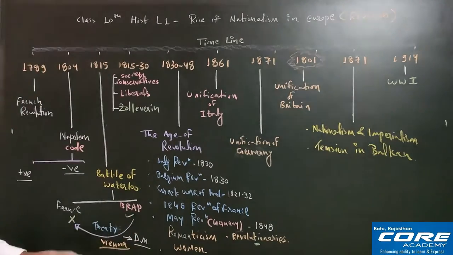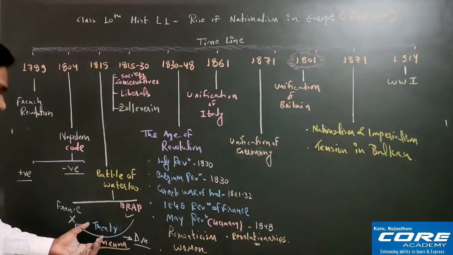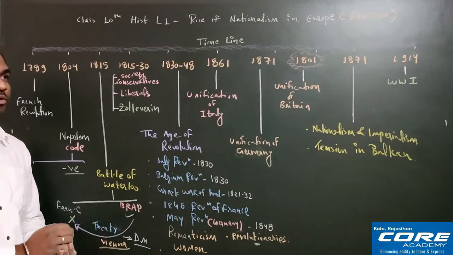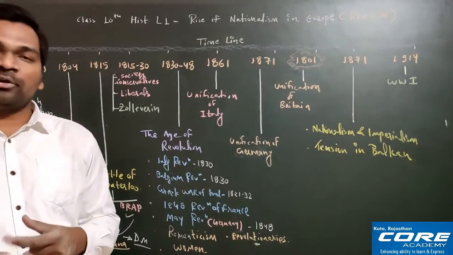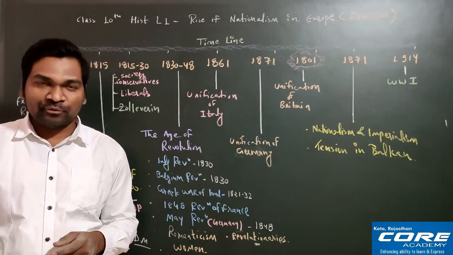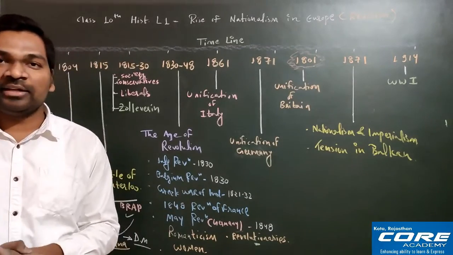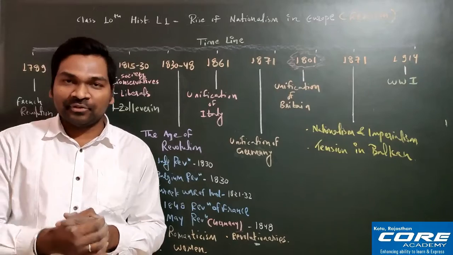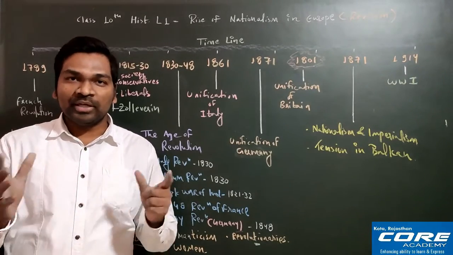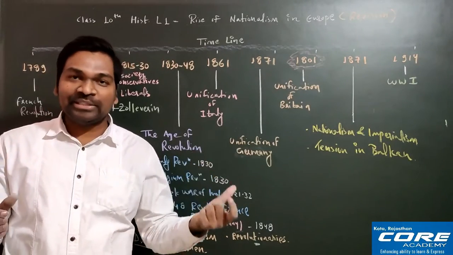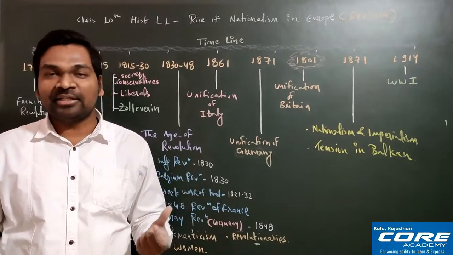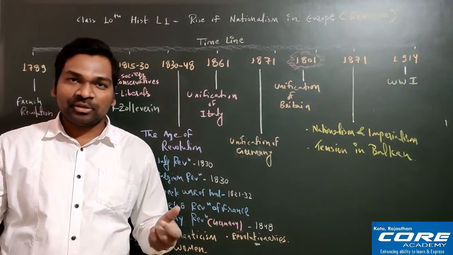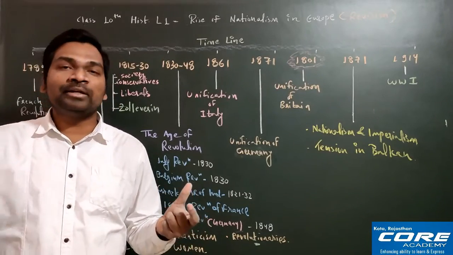Okay. Now the next very important topic is what are the provisions, what are the points within the Treaty of Vienna. This also comes in examination, that explain Treaty of Vienna, and you have to explain all the points. The Treaty of Vienna took place in 1815, between two groups. One is France alone, and the second is Britain, Russia, Austria and Prussia. These four countries have imposed penalty on France.